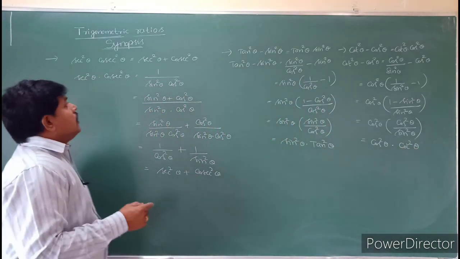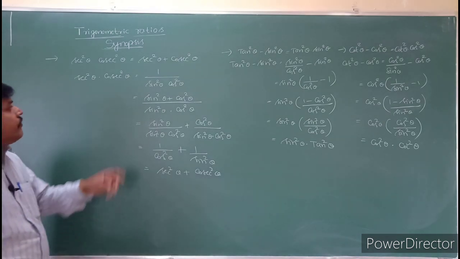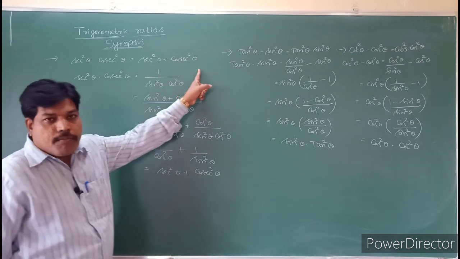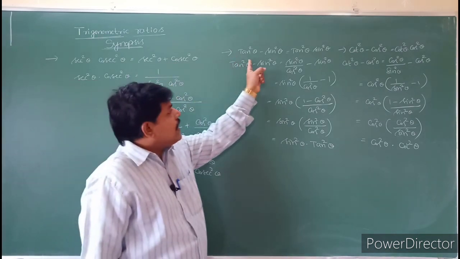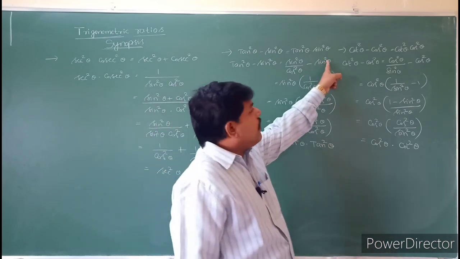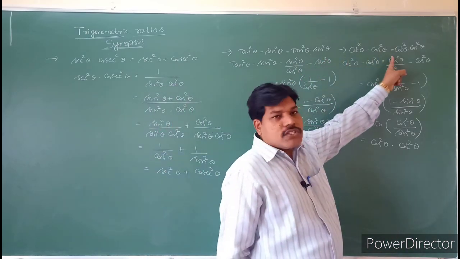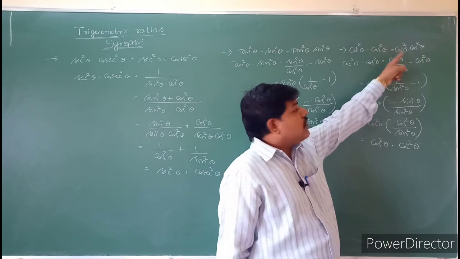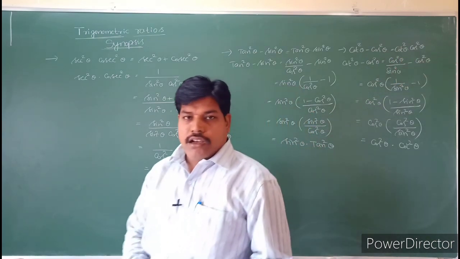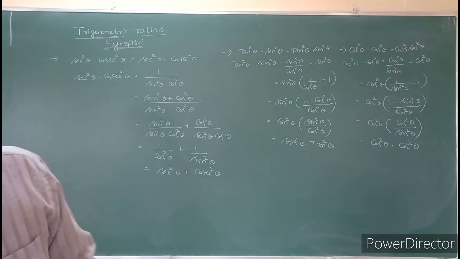See that, students, once again: secant square theta into cosecant square theta is equal to secant square theta plus cosecant square theta, and tan square theta minus sin square theta is equal to tan square theta into sin square theta, and cot square theta minus cos square theta is equal to cot square theta into cos square theta. Is all understood, students? So see that questions.